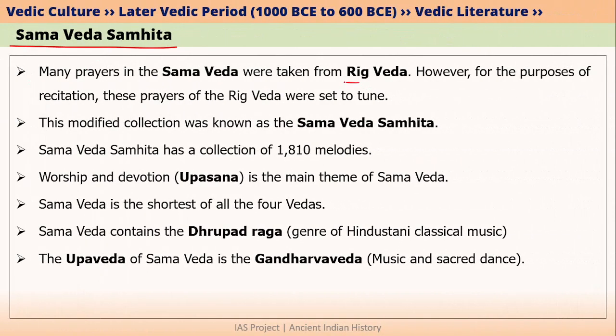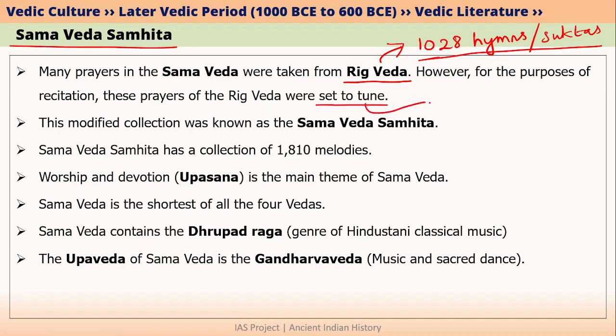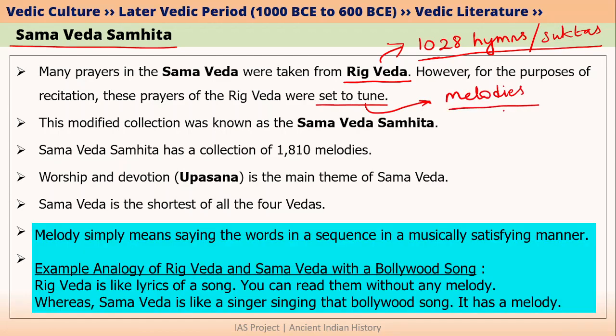We know that within the Rig Veda Samhita, we have almost 1028 hymns, or we can call these Suktas. So some of these hymns and Suktas were taken in the Samaveda. And moreover, when these hymns and Suktas were taken, they were set to tune. When I say set to tune, basically I am saying that they were made into melodies. Now, what is melody? Let's not go into technical terms.